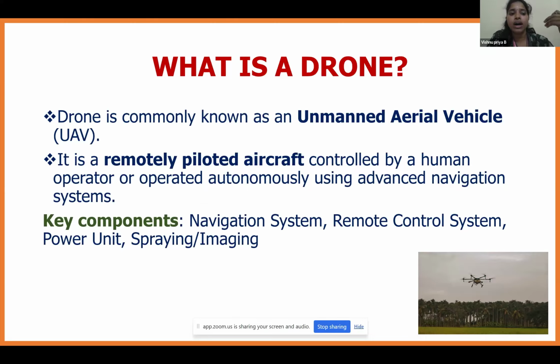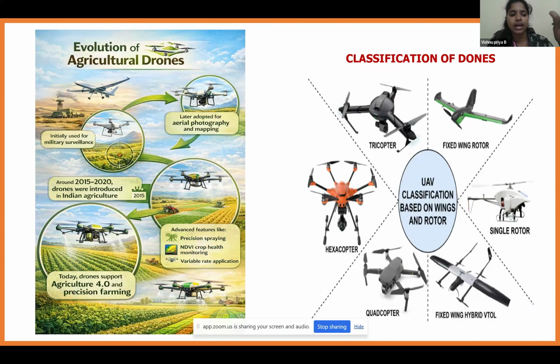For the evolution of agriculture drones, I have given a simple flow diagram. Initially, the drone was used for military surveillance. Later, it was adopted for aerial photography and mapping systems. Currently, in the 2015 to 20 period, the drone was introduced in the field of agriculture. Exactly in 2015, it started being used for fertilizer application, etc. Advanced features like precision spraying, NDVI crop health monitoring, variable rate application, etc. came later. Today, the drone supports agriculture 4.0 and precision farming systems.